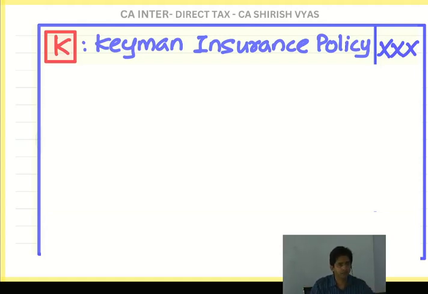See, best example. You know Reliance? Who is the main person of Reliance? Mukesh Ambani. So Mukesh Ambani is the most important person. Keyman means very important person. So for Reliance, Mukesh Ambani is a very important person. In the eyes of law, Reliance is a separate entity. Mukesh Ambani is a separate person. Although we know he is the main, but after all, Reliance is a separate joint stock company.